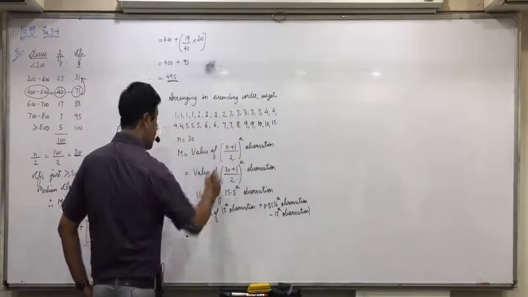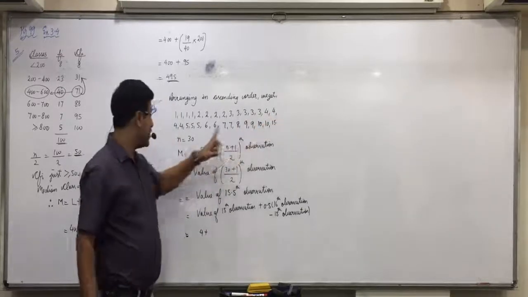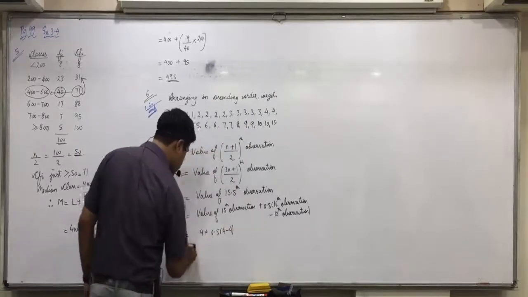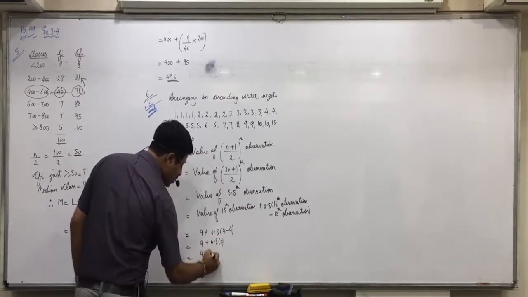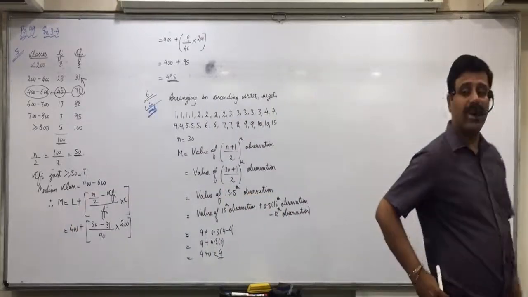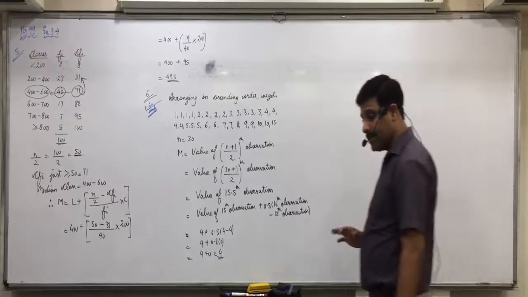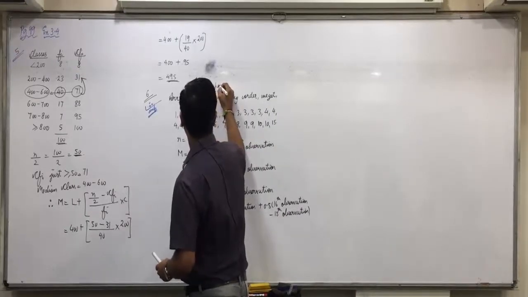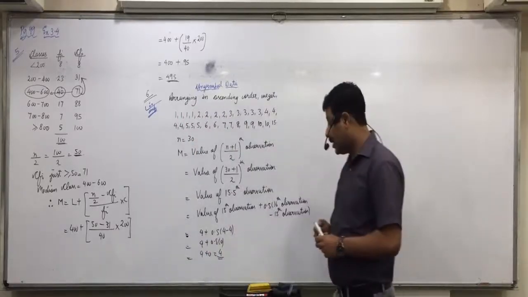Now the 15th observation is 4. 16th is also 4. So 0.5 into 4 minus 4, 0.5 into 0, that is 0. So 4 plus 0. Are you okay with this? So this is the median from ungrouped data. Okay, this we have done from ungrouped data. Any confusions in that?